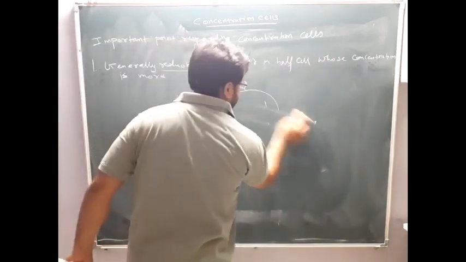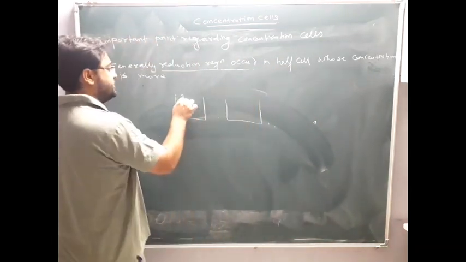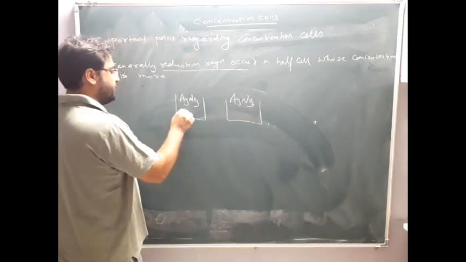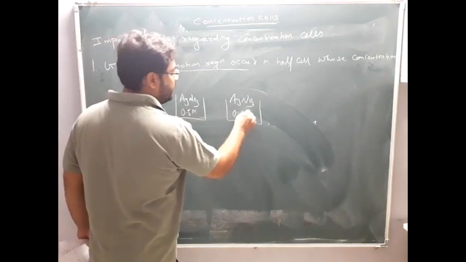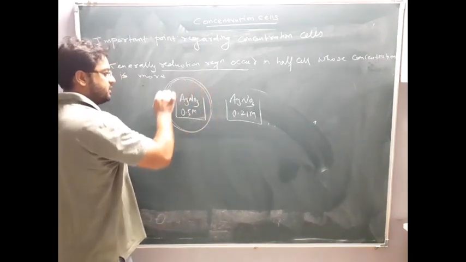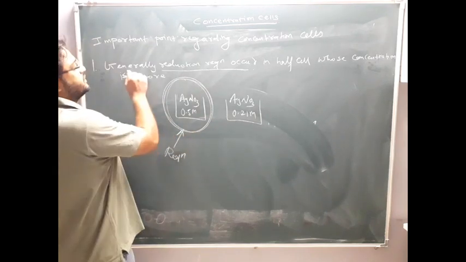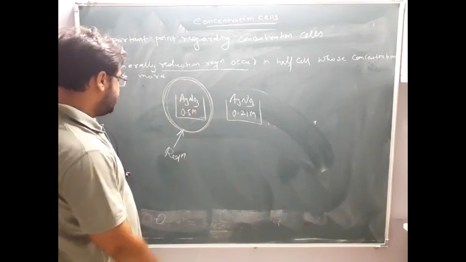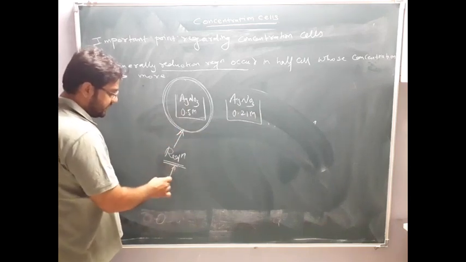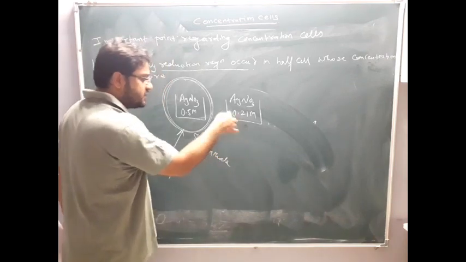For example, if instead of CuSO4 I have taken AgNO3 here, and here also I have taken AgNO3. Here it is 0.5 molar and here it is 0.21 molar. So whose concentration is more? Here the concentration is more, so in this beaker reduction will occur, because the point says generally reduction occurs in the half cell whose concentration is more. Here reduction occurs and this portion will act as the cathode. Similarly, here oxidation will occur and this portion will act as the anode.